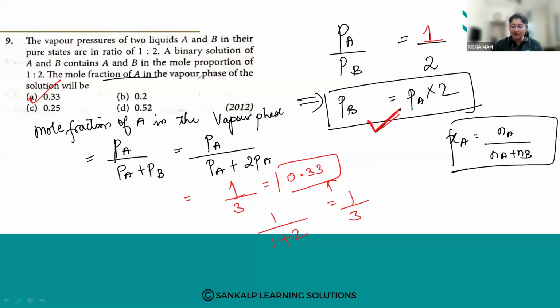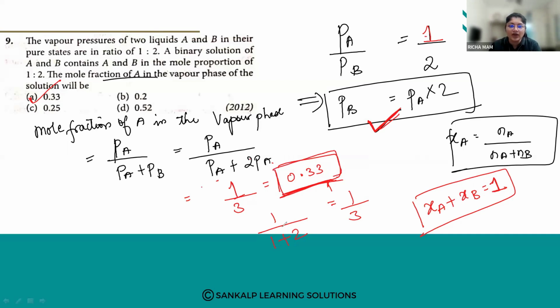Everybody got the same. So we know that the mole fractions of A plus B, the total, will always be equal to 1, or it will be less than 1. So this total is 1. Now PA is what? The ratio is 1, so PA is also 1, and this is 2. After putting this value, we are going to get 0.33. Are you getting the same? Yes, everybody. So I have got option number A.